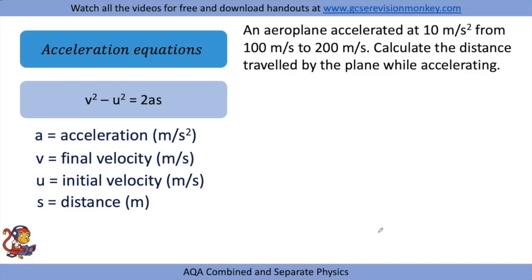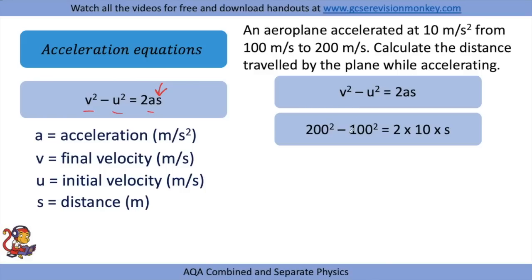It says an aeroplane accelerated at 10 meters per second squared from 100 meters per second to 200 meters per second. Calculate the distance travelled by the plane while accelerating. So this time we're rearranging this equation to calculate s. You might have to rearrange the calculation to calculate any one of u, v, or a. So let's have a look at it then.